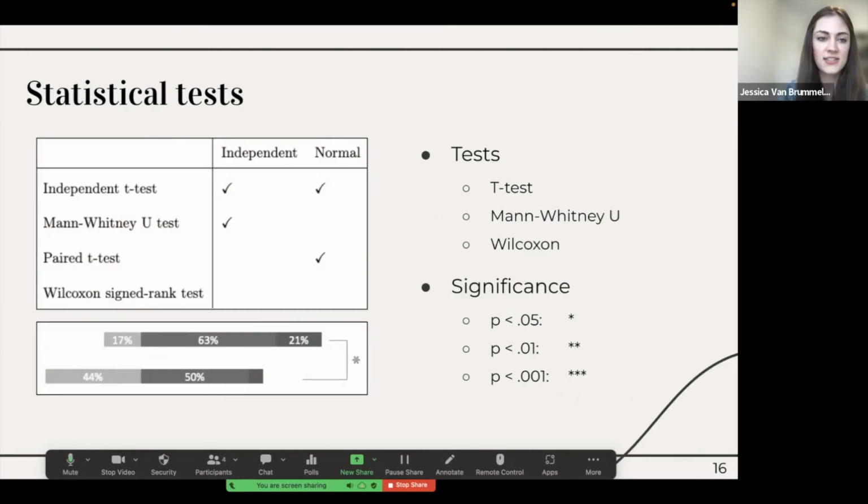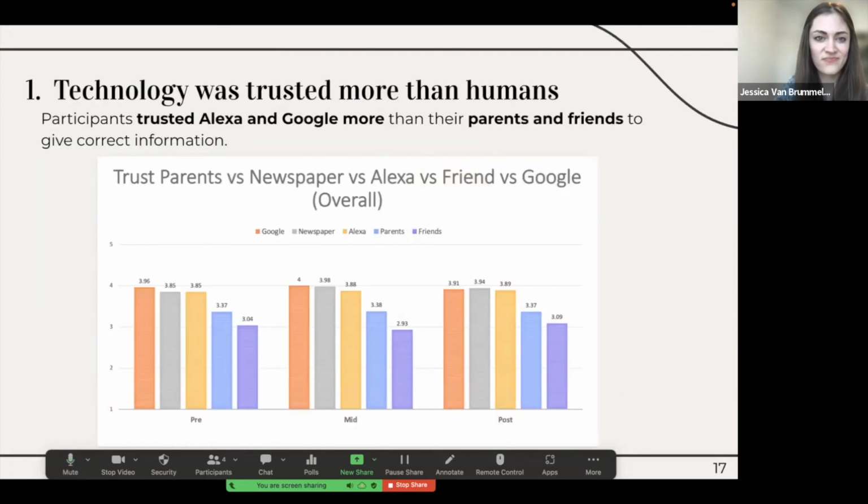Also wanted to mention just the statistical tests we use. They depended on whether the data was normal, kind of the distribution, as well as the independence of the data. And then in the bottom right, you can see the different significance scores and symbols we're using on our graphs to signify that. On this graph, however, I didn't add the little stars because there were so many significant differences.